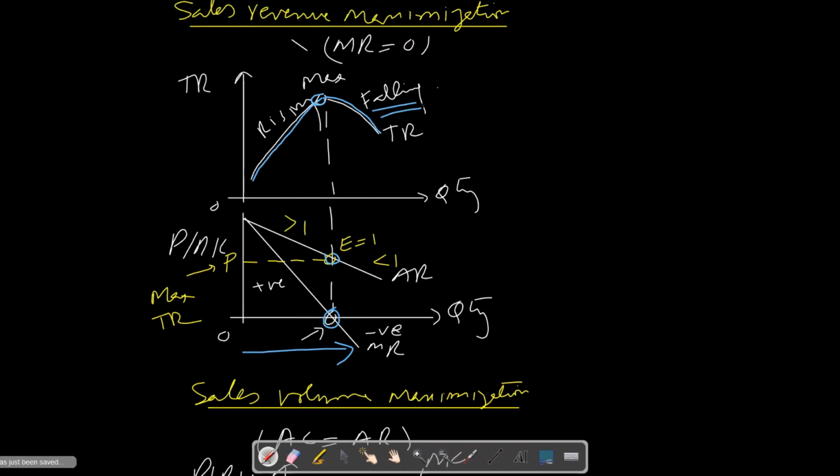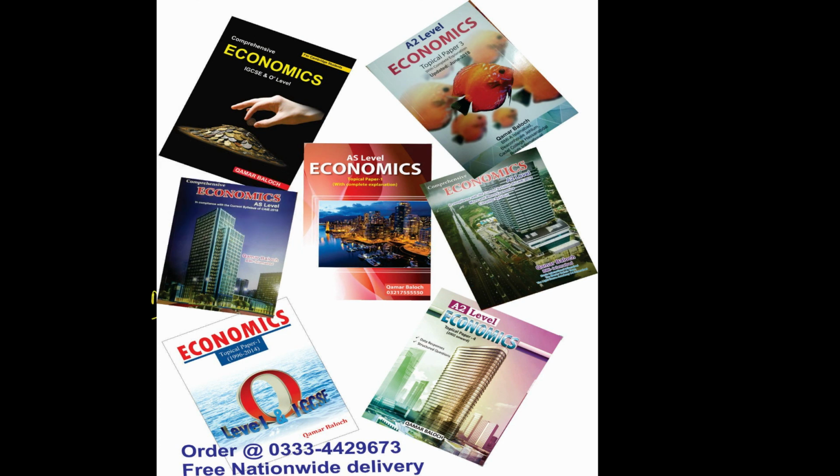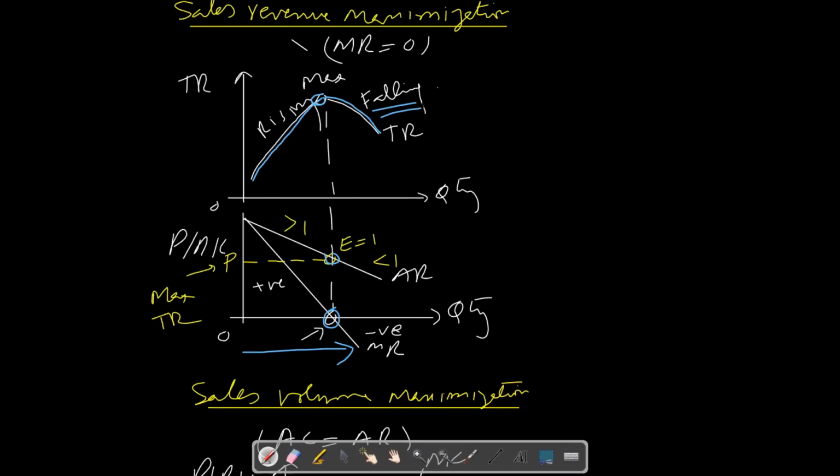So this is the entire topic which we have discussed, and this is a really important topic for long questions, MCQs, and data response questions. You should revise this topic in detail. You should make each and every graph and make your concept 100% clear. At the same time, you must use topical paper 1 to see what kinds of questions the examiner has been asking, and what the right answers for those are. And you should keep relating your answers to this topic.